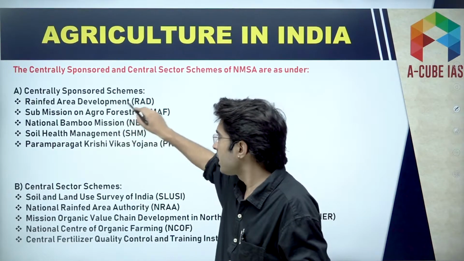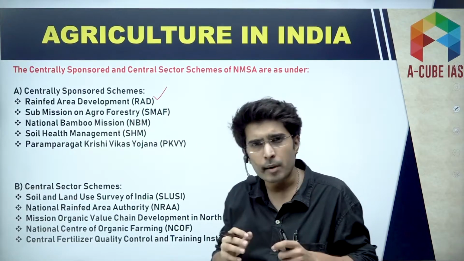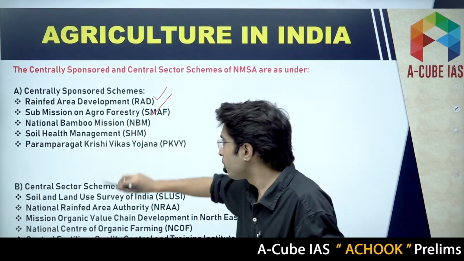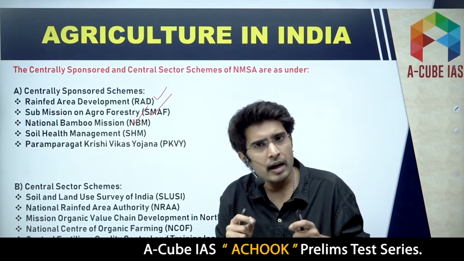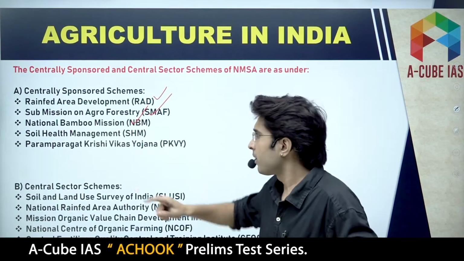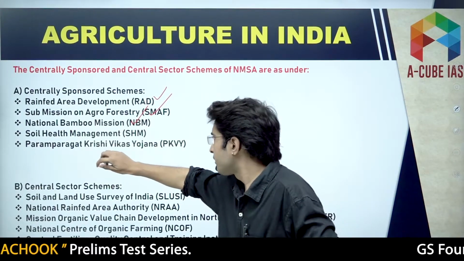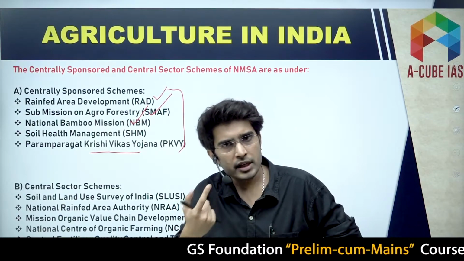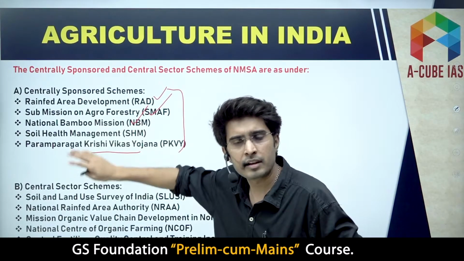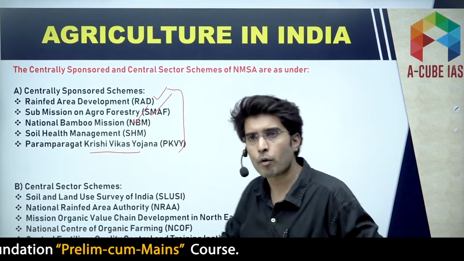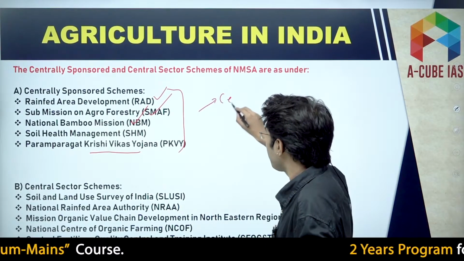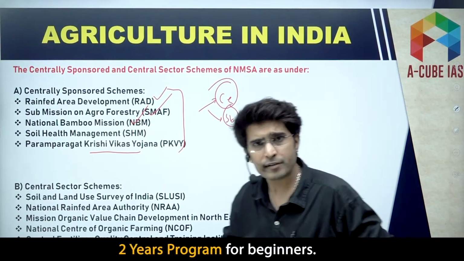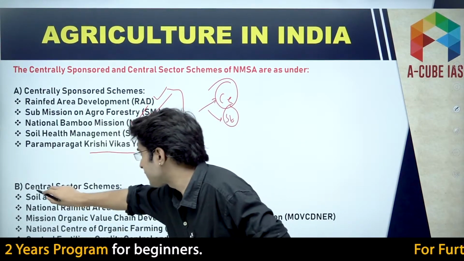We have rain-fed area development, we have submission on agroforestry, we have National Bamboo Mission, we have soil health management, and Paramparagat Krishi Vikas Yojana. So these are centrally sponsored schemes. It means these schemes are supported by both central government and state government. Now we have some central sector schemes also.